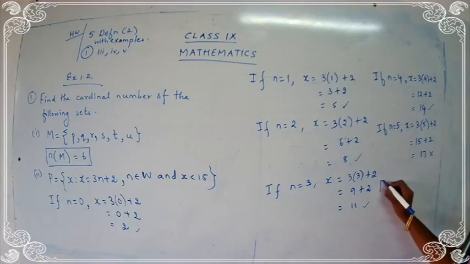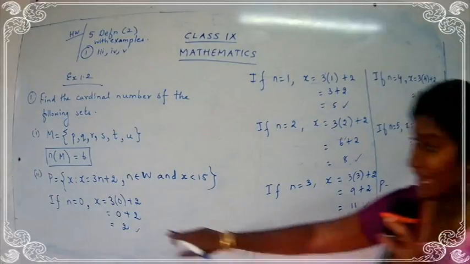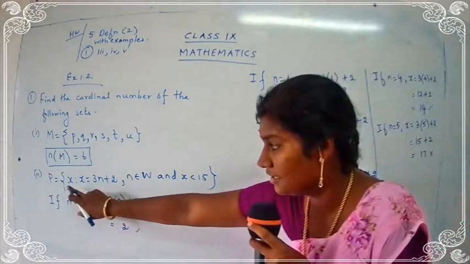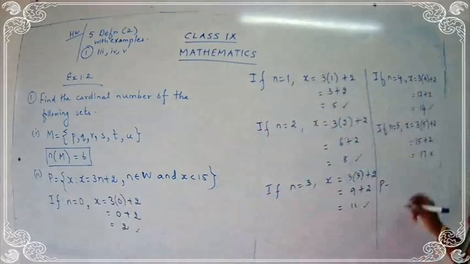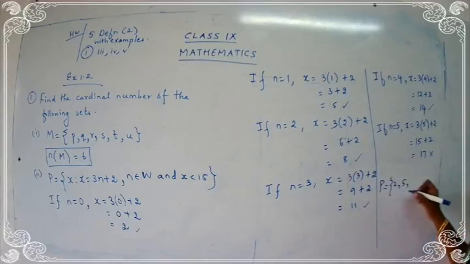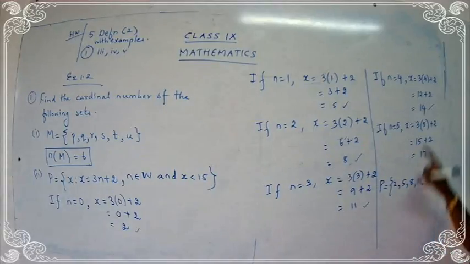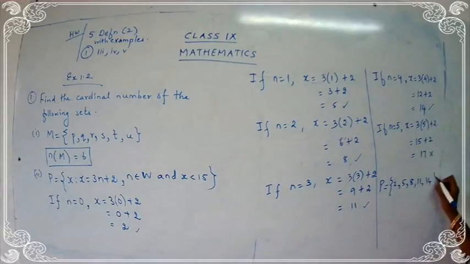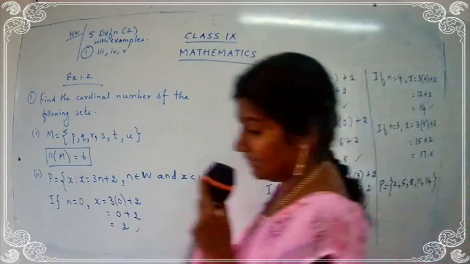So what is the value for P? We have to write the values for x, children. Yes? What are the x values I have got? 2. Next, 5. Next, 8. Next, 11. Next, 14. Can I write 17? No need. Do not write 17.